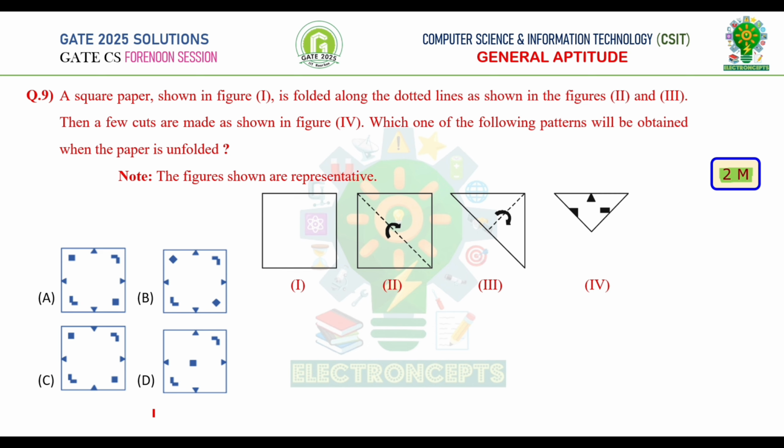If we observe option D, from the given pattern, here the symbol should come square, whereas in option D there are no squares here. Therefore, option D is eliminated. Next, going to option B, we get square shape here, but it is given diamond shape. Therefore, this is also not correct. Now, if you observe option C, the triangles are inverted here. Therefore, this is also not correct. Option A follows the given pattern. Therefore, option A is correct.